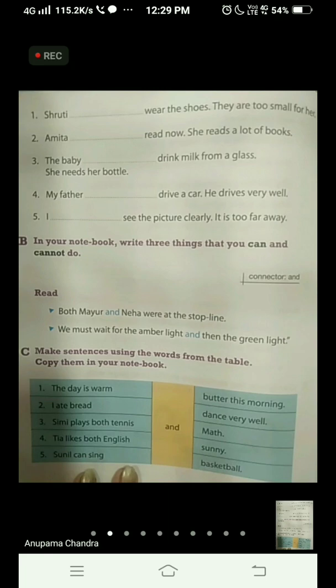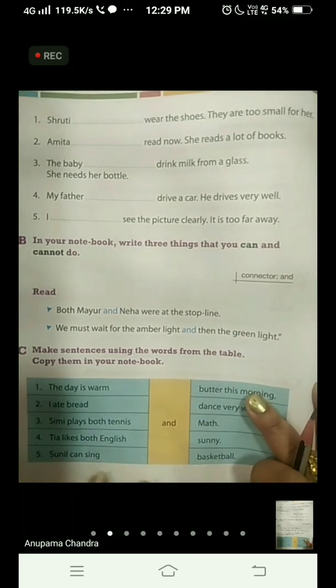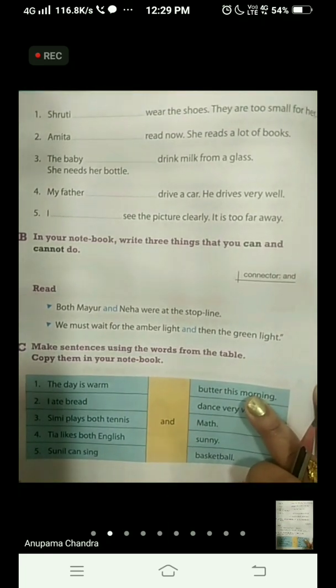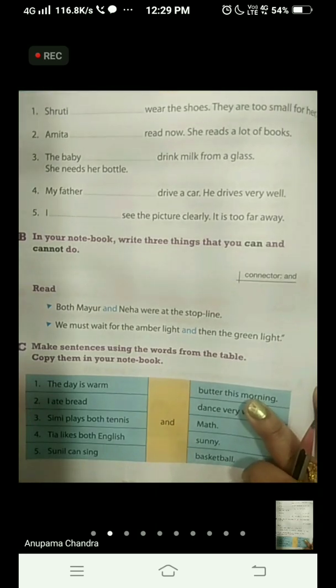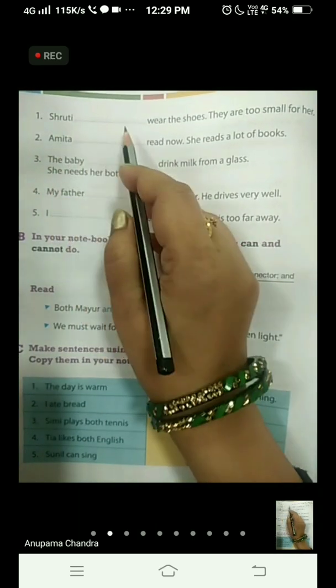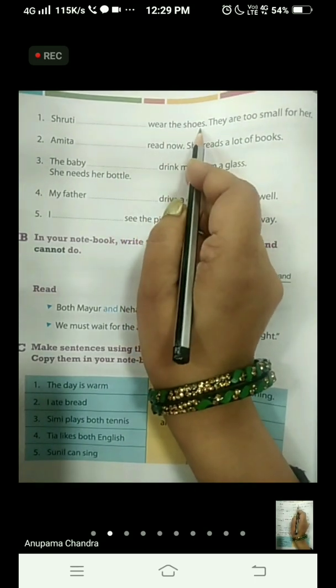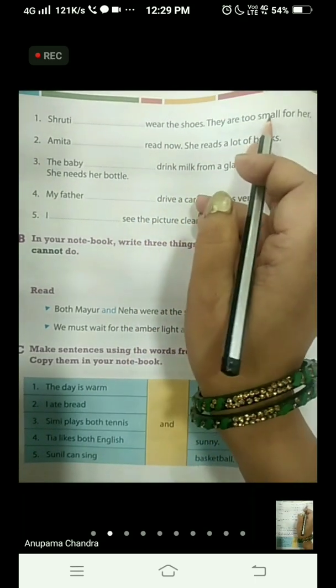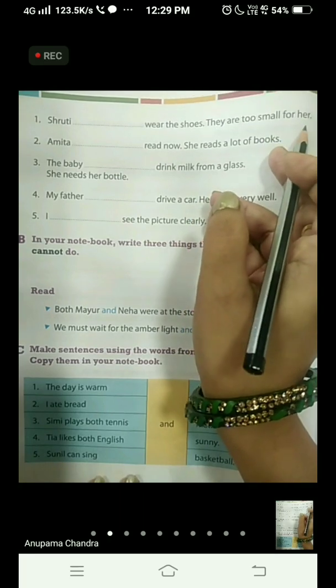Okay. So turn your page, children. This is page number 50 of your textbook. We have gone through the pictures. Now let's see what the sentences are. Okay. Shruti dash wear the shoes. They are too small for her.